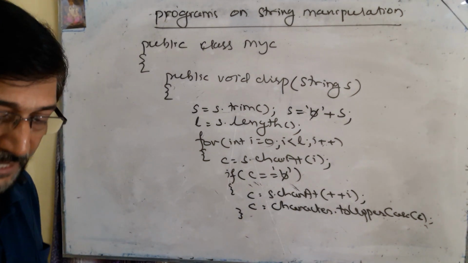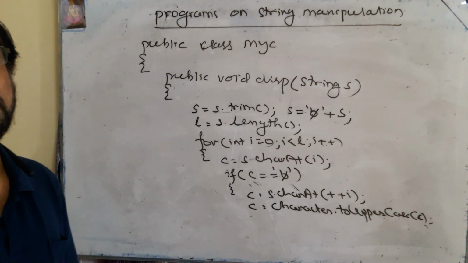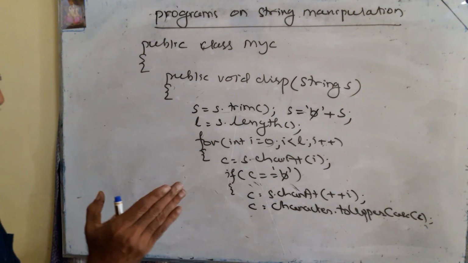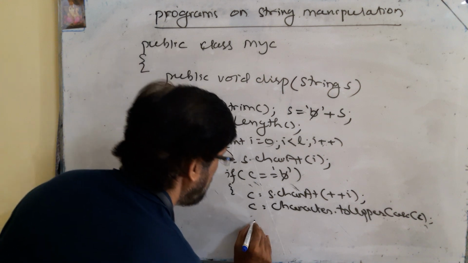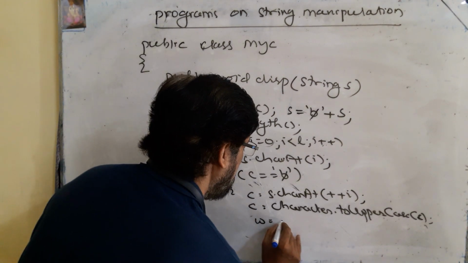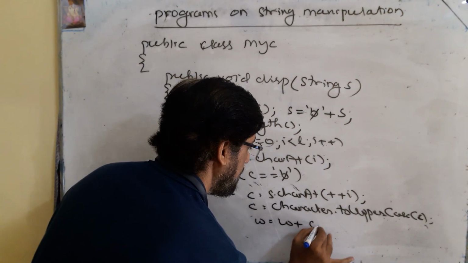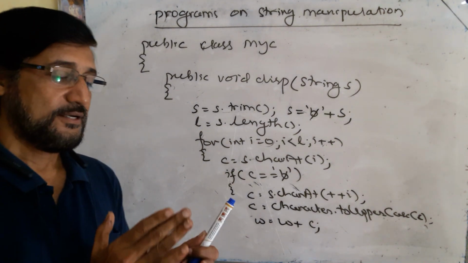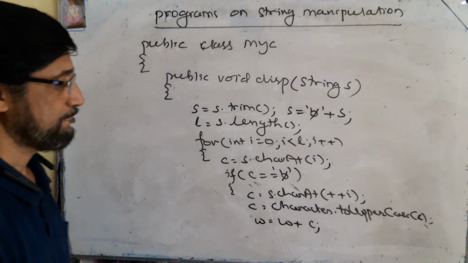Okay, now after converting into uppercase, you do one thing: concatenate it with a variable to make a new string. Suppose this is w. So w is equal to w plus c. w is equal to w plus c. Okay, c in uppercase is concatenated with the variable w.